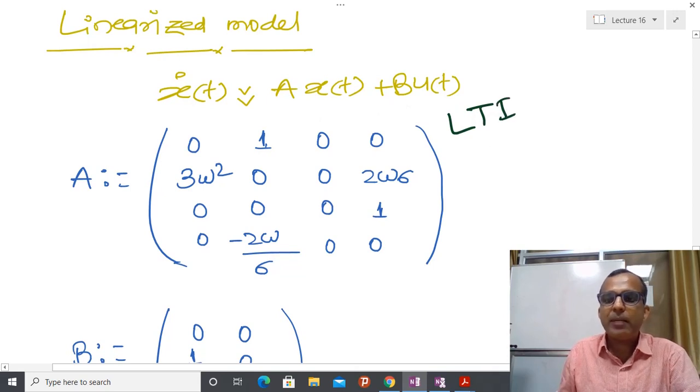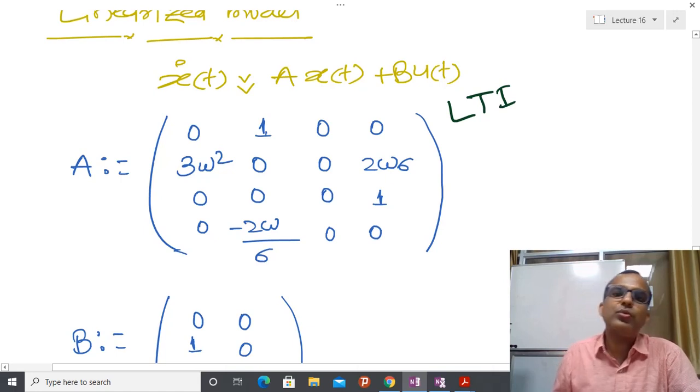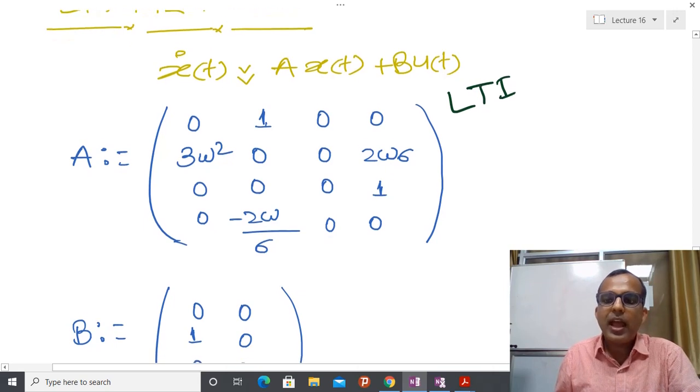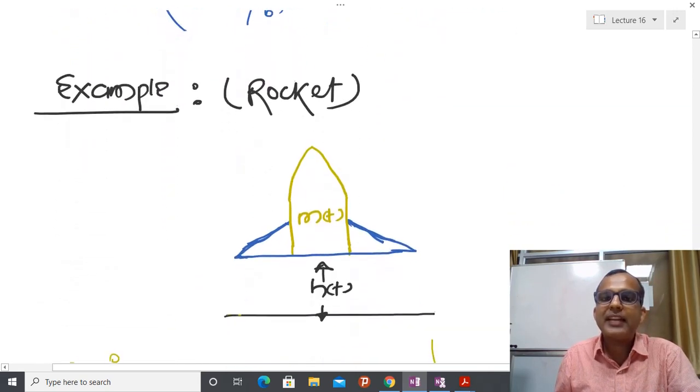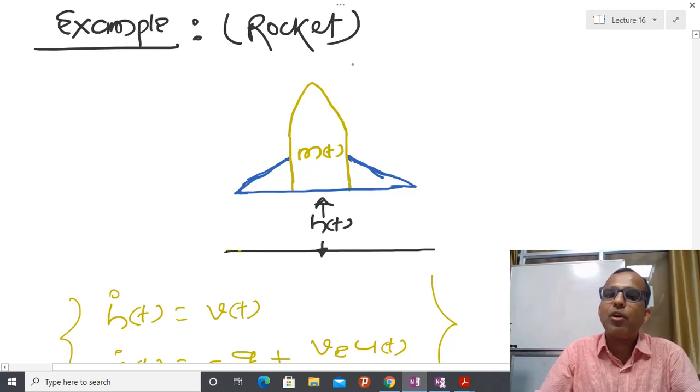So it means that if you have a forced system, and you do linearization about the trajectory, sometimes it is possible that you land up with an LTI system. In the second example, I am going to tell you that even if I have an autonomous forced system, and you linearize about the trajectory, at that time you are able to get some kind of LTV system. For that I have taken another example, that is a rocket, and you all know that in order to send a satellite into some orbit, a rocket is required, and due to that reason I have taken the example of a rocket.